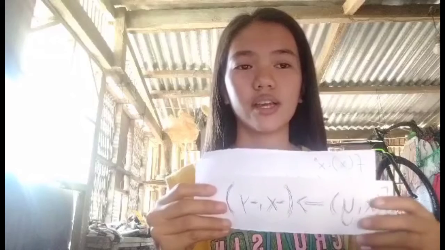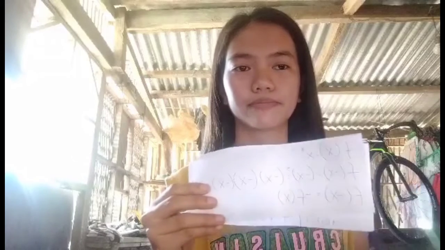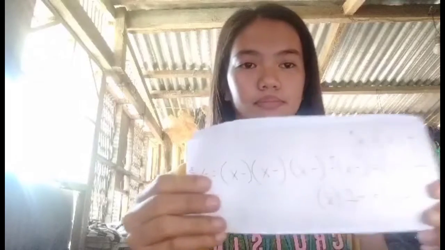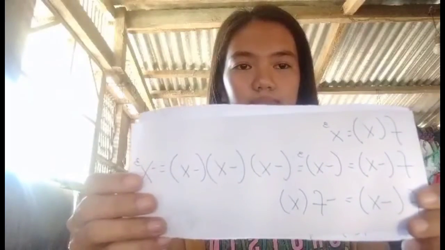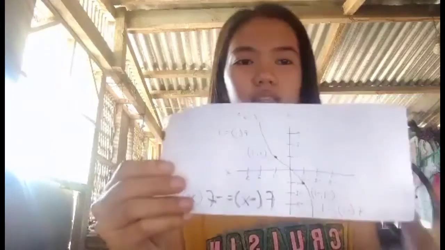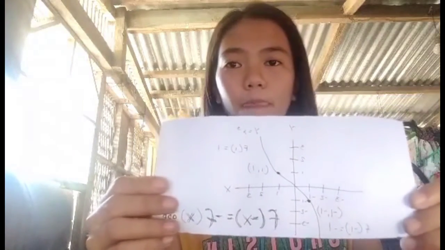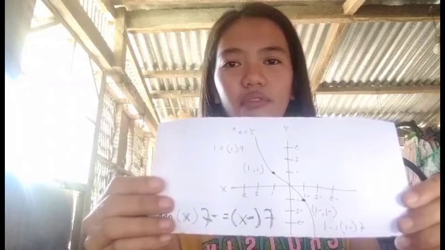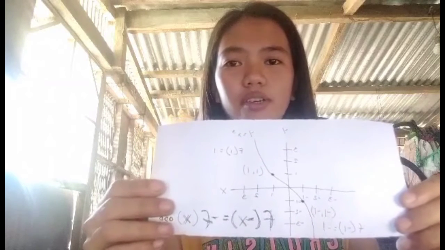The graph remains unchanged after rotation of 180 degrees about the origin. For example, f of x is equal to x cubed. This is the graph; f of negative x is equal to negative f of x, so it is odd.